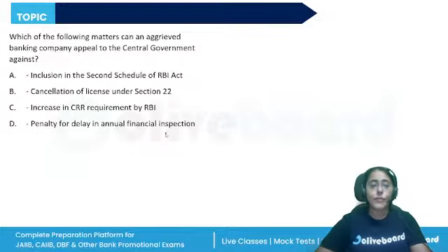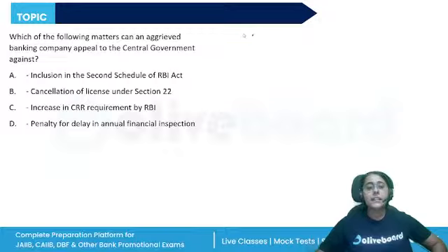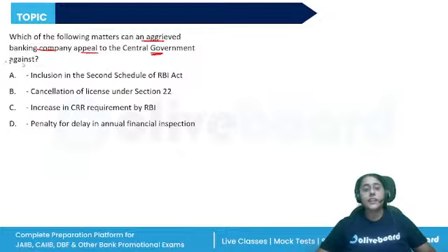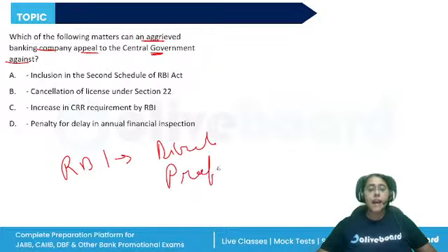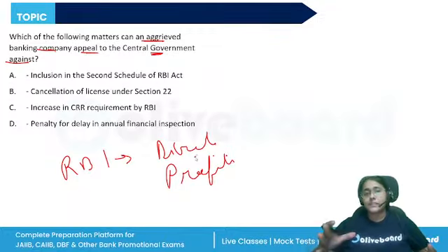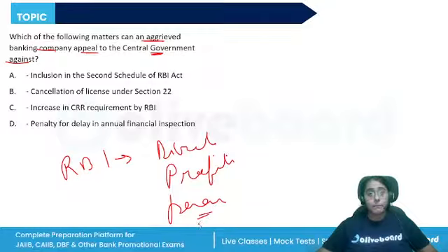Direct fact-based questions. Which of the following matters can an aggrieved banking company appeal to the central government? So let's say RBI has taken a decision against the banking company, like they have ordered to remove a director or they have prohibited the banking company from conducting any business, or let's say RBI has imposed some penalties on the banking company.